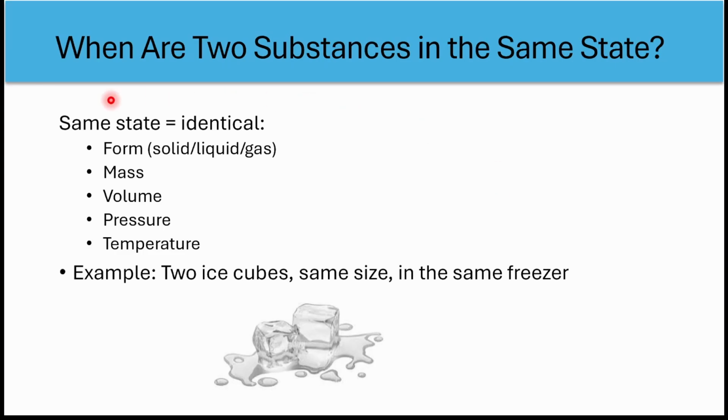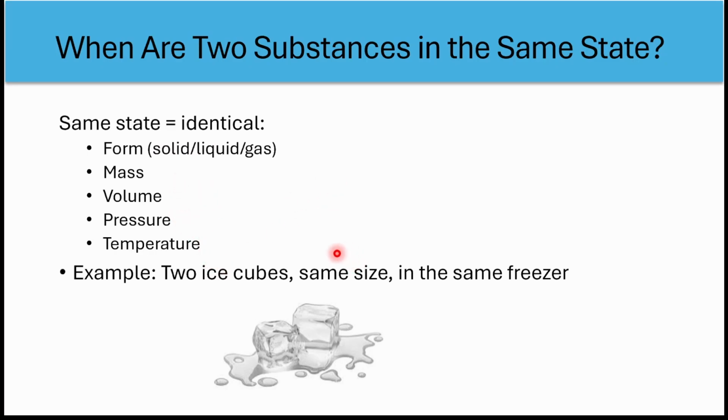So when are two substances in the same state then? They have to satisfy all the conditions. If it is identical, everything should be satisfied: form, mass, volume, pressure, and temperature should be matching. So two samples are in the same physical state if everything matches, such as mass, volume, form, pressure, and temperature.